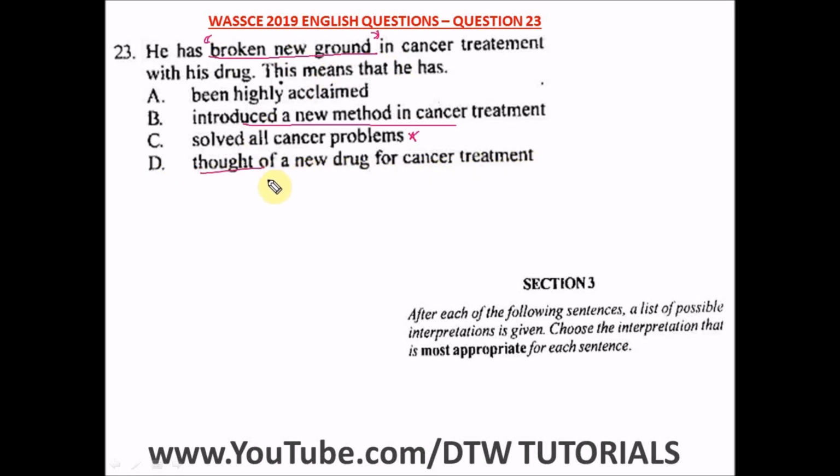Thought, he has not done anything yet, he's just thinking. But broken new ground is you have done it already. You introduced it. So the most appropriate interpretation of this sentence is B, which is introduce a new method in cancer treatment.